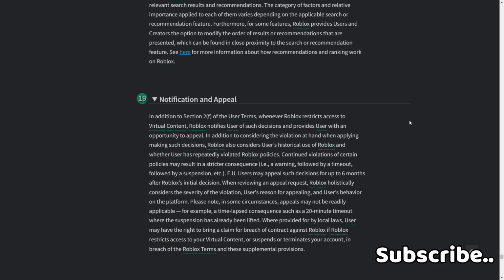19. Notification and appeal. In addition to Section 2F of the user terms, whenever Roblox restricts access to virtual content, Roblox notifies the user of such decisions and provides the user with an opportunity to appeal. In addition to considering the violation at hand when making such a decision, Roblox also considers users' historical use of Roblox and whether a user has repeatedly violated Roblox policies. Continued violations of certain policies may result in a stricter consequence, i.e. warning, followed by time out, followed by suspension, etc.